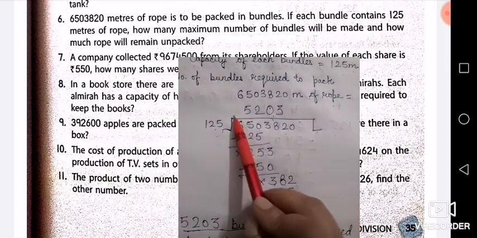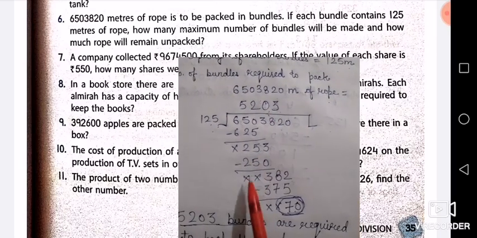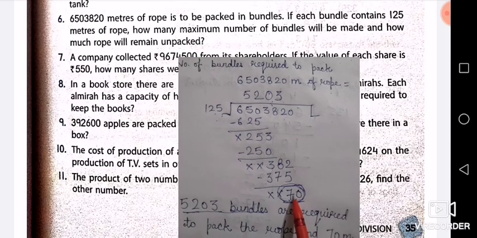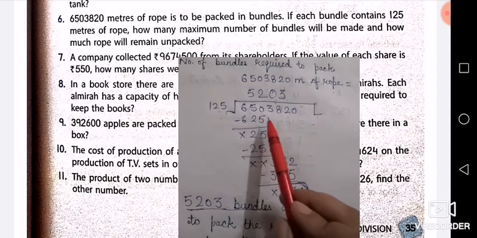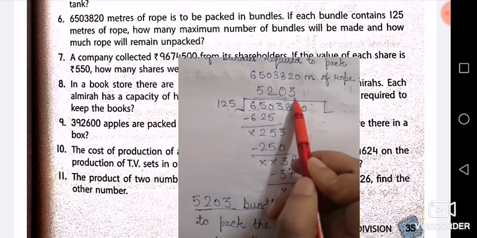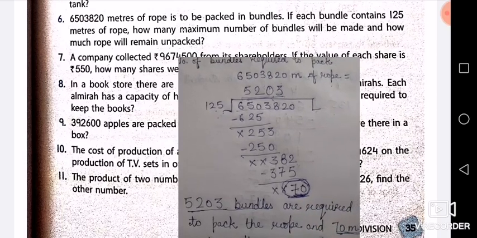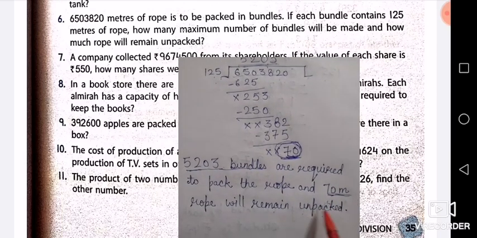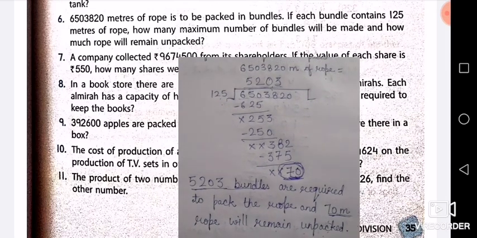Now this will become the number of bundles you require to pack this rope, and 70, which is the remainder, this much meter rope is left. After packing this much rope in 5203 bundles, this 70 meter rope will be left. 70 meter rope will remain unpacked. That is a part of the question.